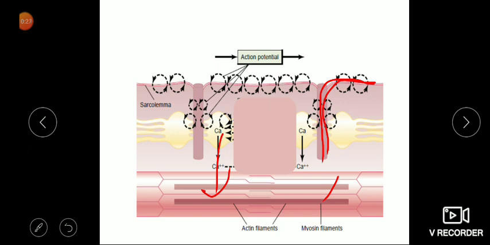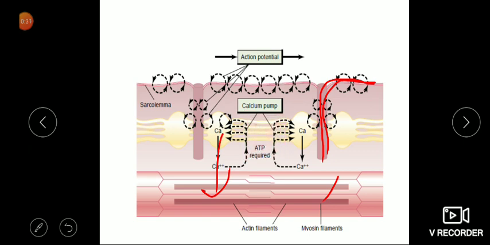Now once calcium is inside the sarcoplasm of a muscle, it needs to be removed and go back into the sarcoplasmic reticulum, because until calcium is removed, muscle contraction will not stop. To remove the calcium also we need ATP. This is the calcium magnesium ATPase pump. This pump will pump the calcium back to the sarcoplasmic reticulum.